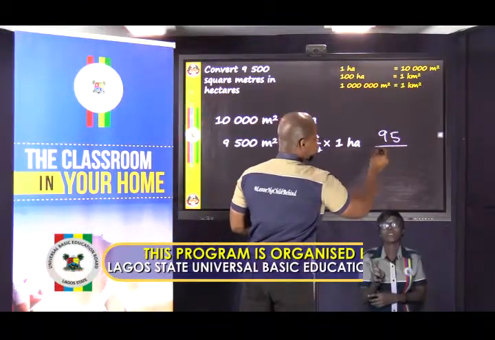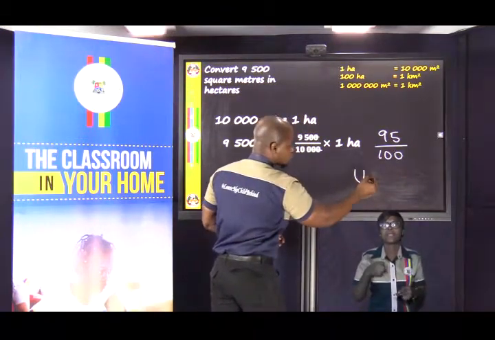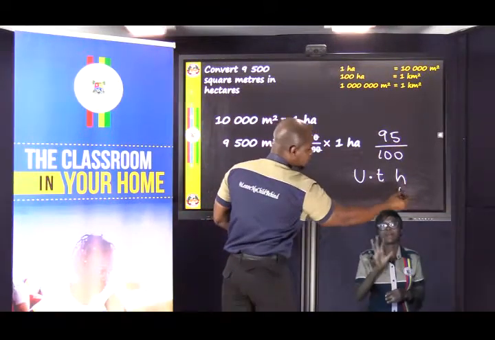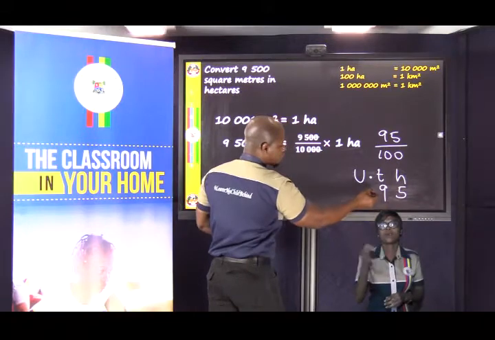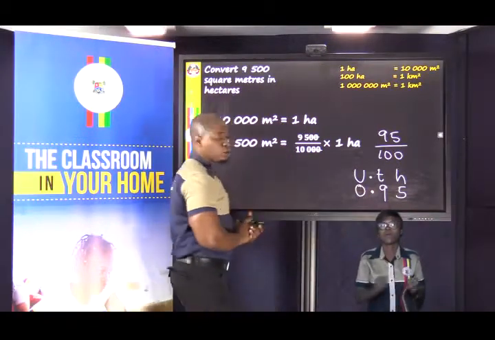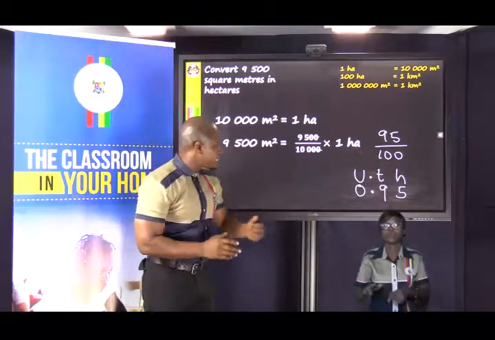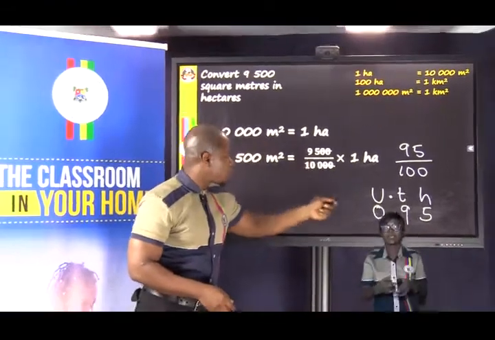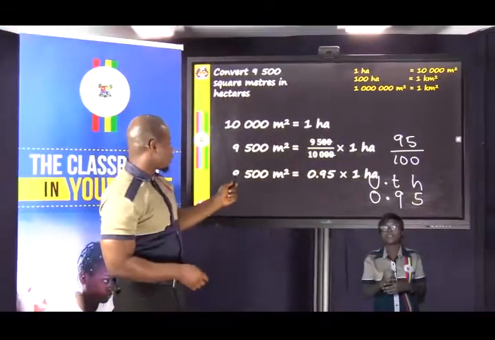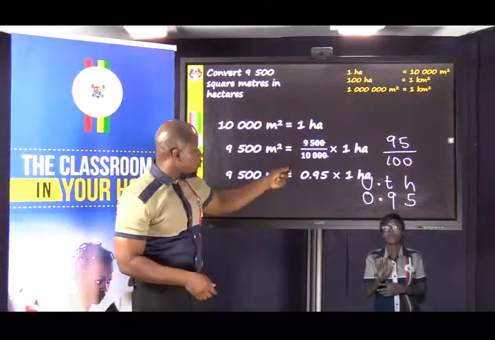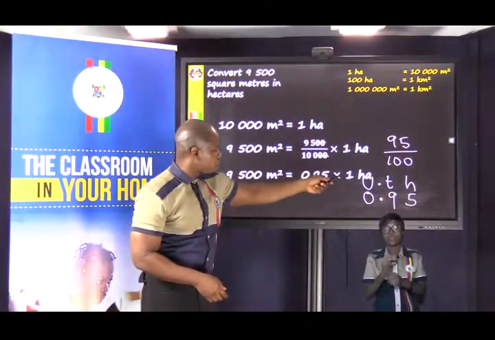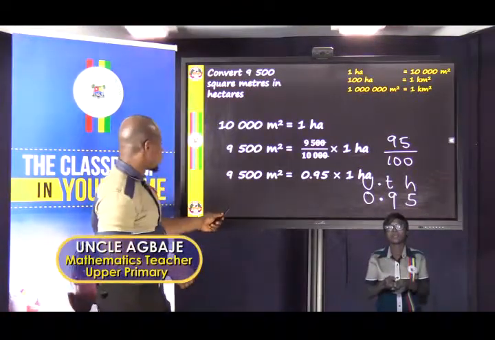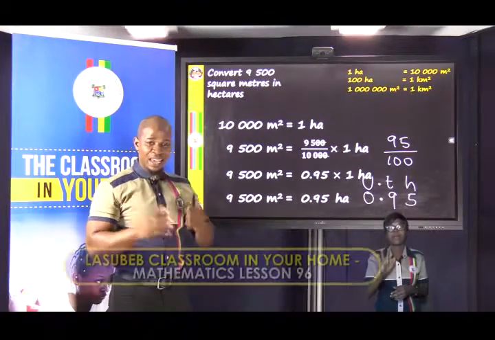So using the place value approach, after units we have a decimal point, then tenths, then hundredths, and we have to put 95 under that. That is 5, 9, and so there will be a decimal point here, and we just put a 0 to tidy up everything. So this is 0.95, and that means that our final answer for 95 hundredths is 0.95. So I will just write that out. 9,500 square meters becomes 0.95, and we're still multiplying by 1 hectare. And our final answer, 0.95 times 1 will give us 0.95 hectares.